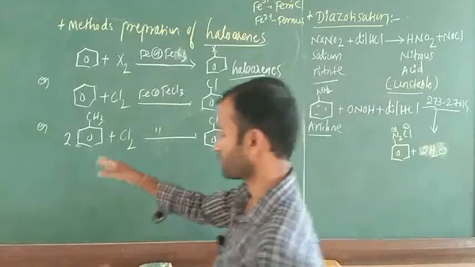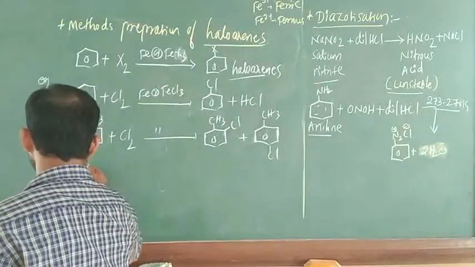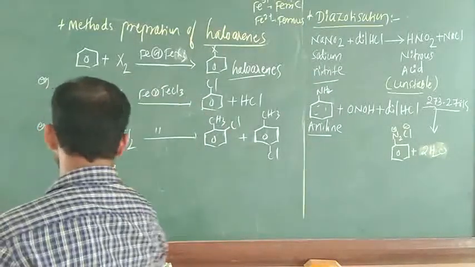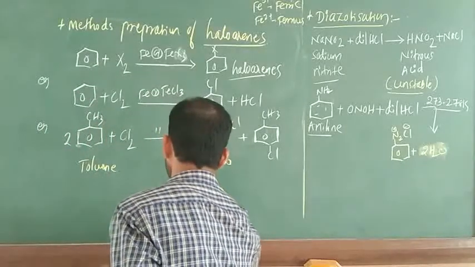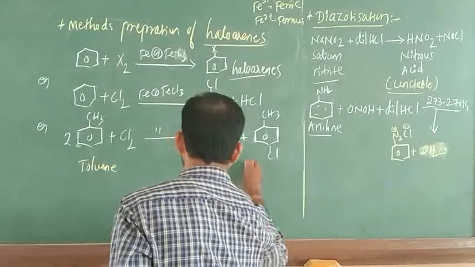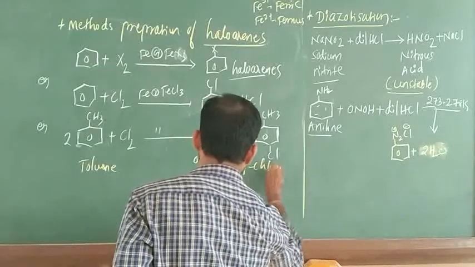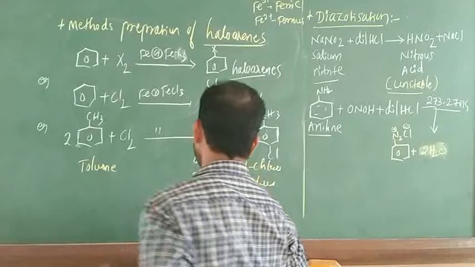What is the name of this one? Toluene, you have to write. This is orthochlorotoluene. What about this one? Parachlorotoluene. Okay.